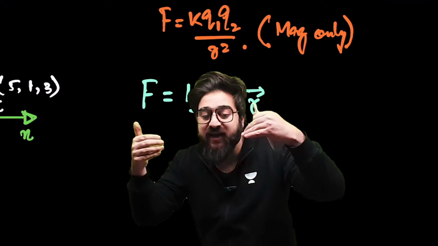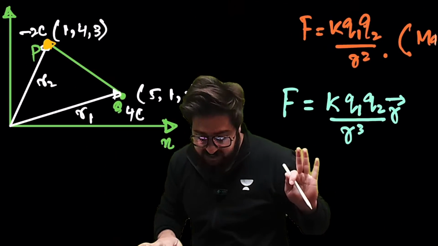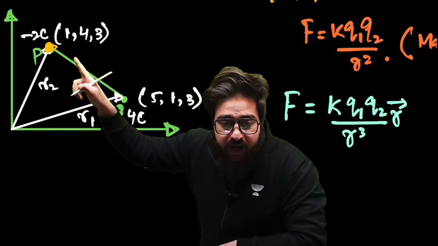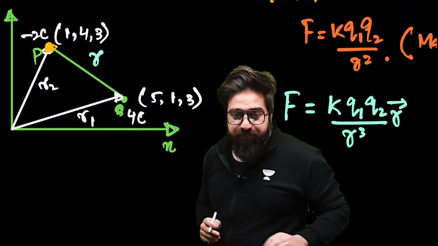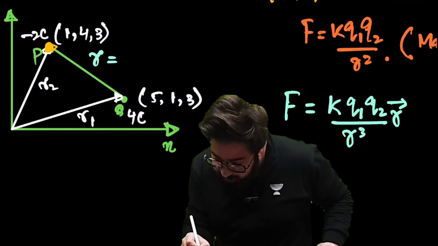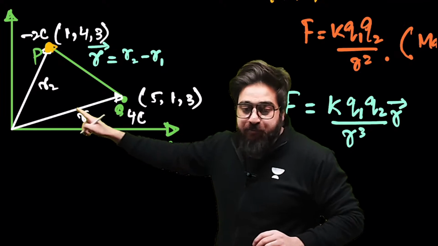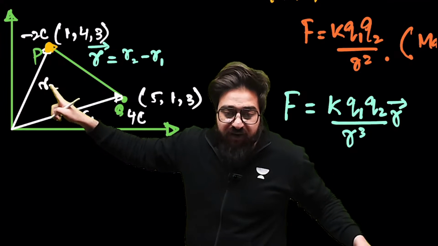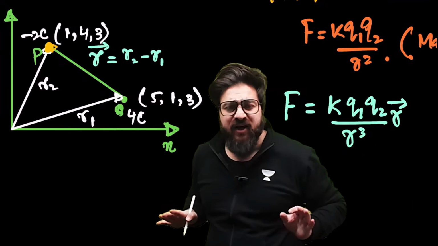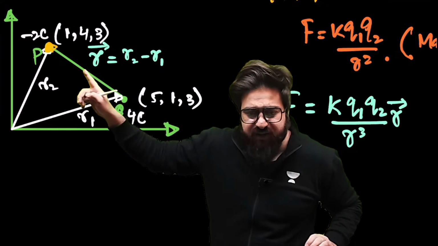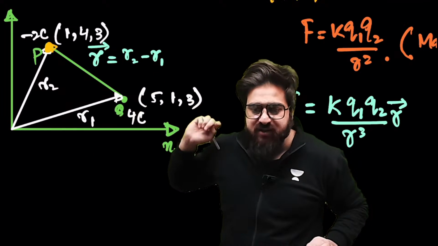Now, how to find the R over here? R is not given. R means the distance between these two charges. How to find this R? This R vector will be R2 minus R1, this position vector minus this position vector. Remember it directly. If you have to find the vector between the two charges, it will be R2 minus R1.